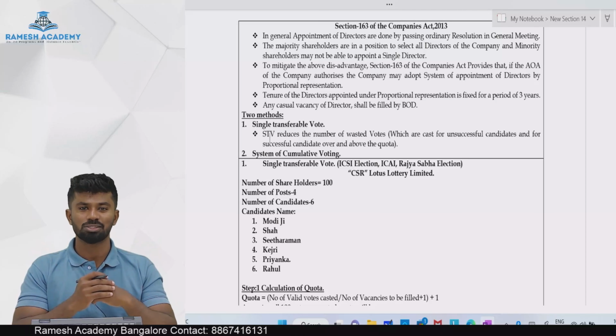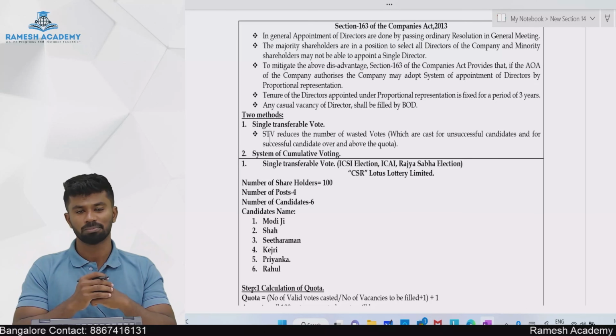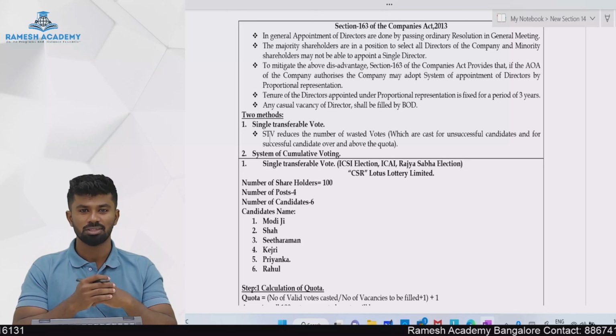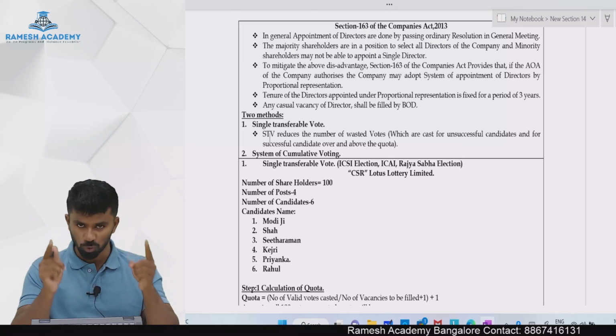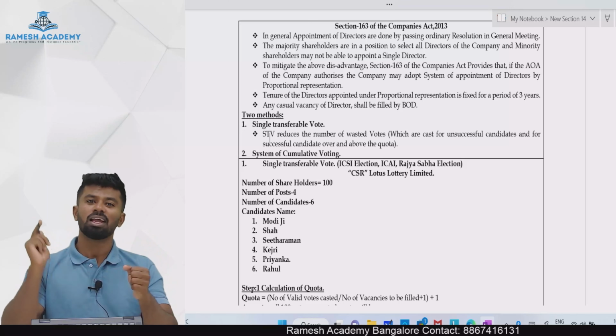Appointment of directors by proportional representation, single transferable vote, system of cumulative voting. Have you read these terms many times and still lacking clarity? Don't worry, your quest for clarity will end in today's session.